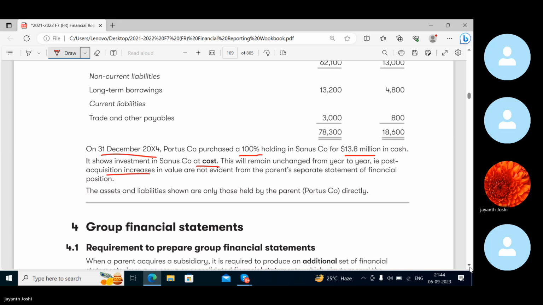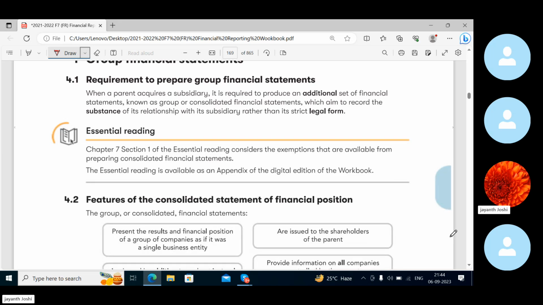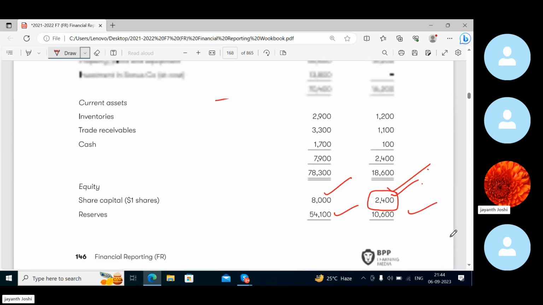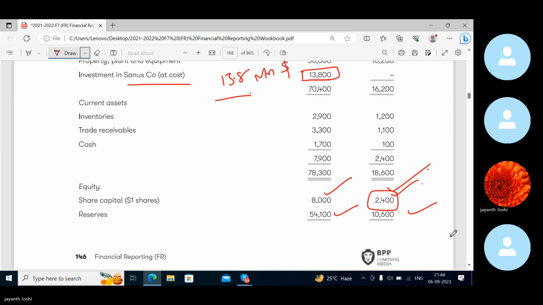Now, I know that the investment shown here is like 2400 and they have paid how much? 13,800, right? So 7,400 extra they have paid to acquire this company. That we will study. That will be termed as goodwill.